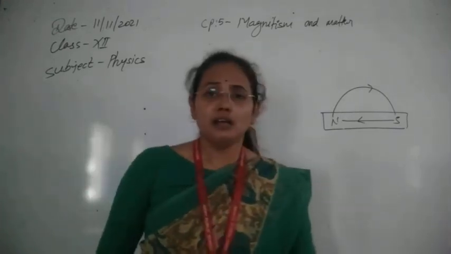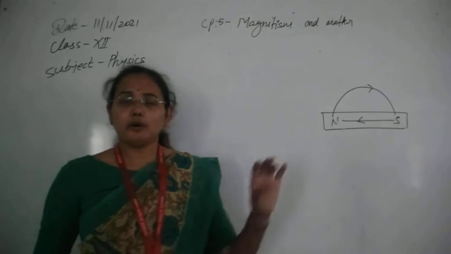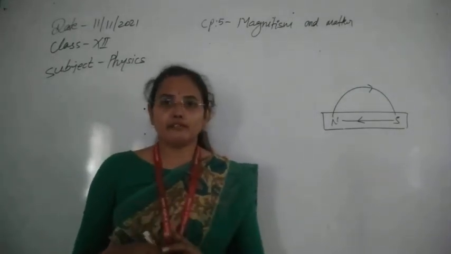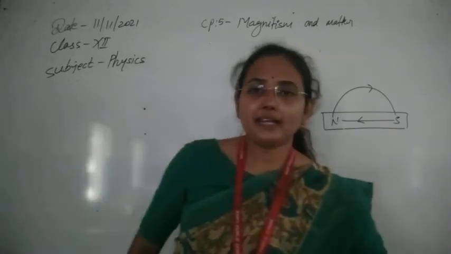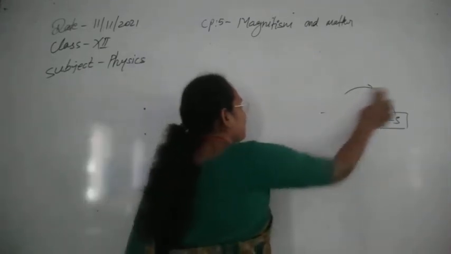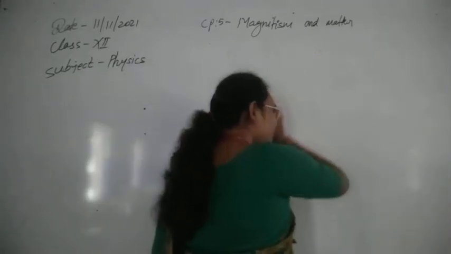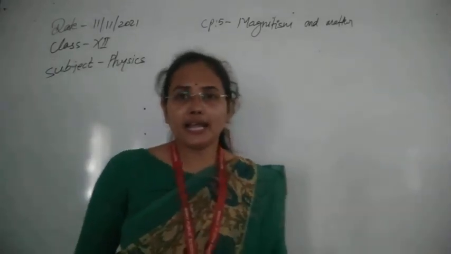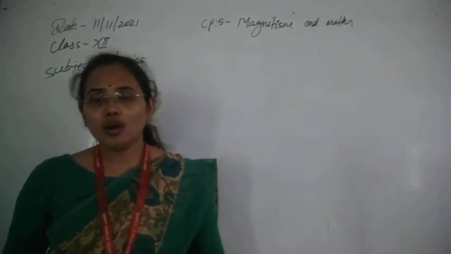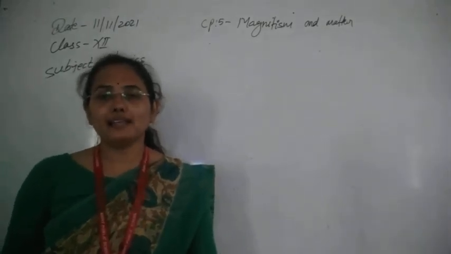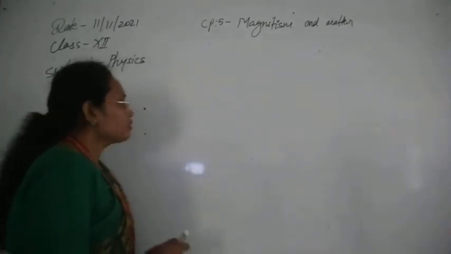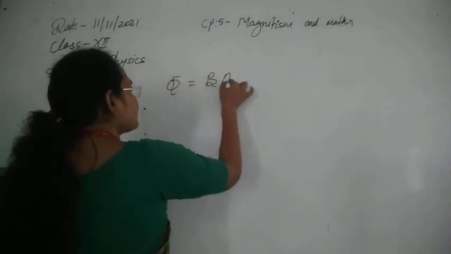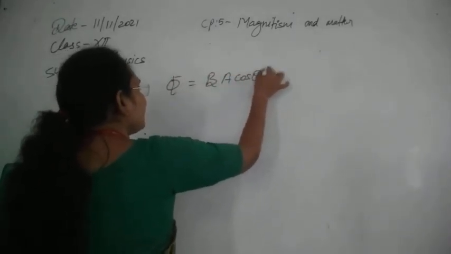This is all about magnetic field lines. Now, if you have any surface, then the magnetic field lines due to any magnet will originate and cross that surface. The number of field lines crossing per unit area of the surface is known as magnetic flux. So we have studied the concept of magnetic flux. Magnetic flux is defined by BA cos theta.